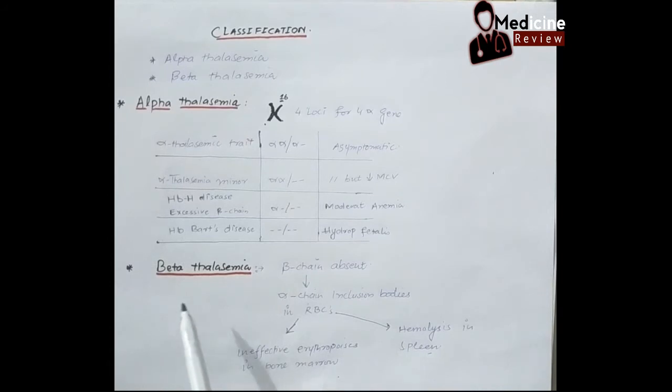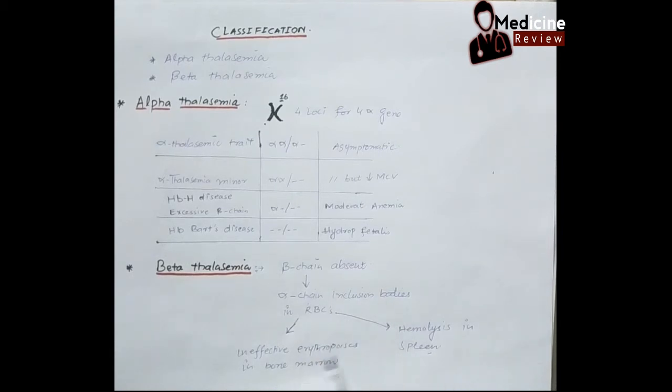Now look at beta thalassemia. In beta thalassemia, basically there will be deficient or absent beta chain globin. Now, if the beta chain is absent, the alpha chain will be produced in excess. So there will be excessive alpha chains, which will form insoluble inclusion bodies in the RBC.